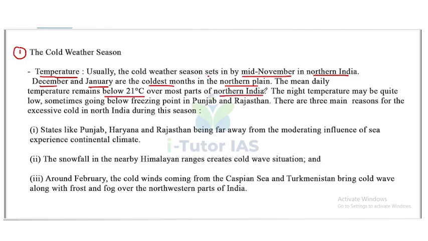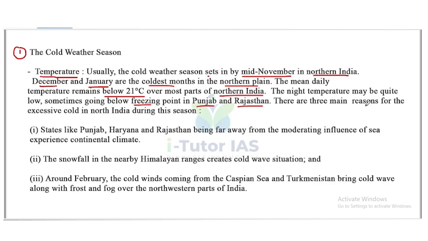The night temperature may be quite low, sometimes going below freezing point in Punjab and Rajasthan.